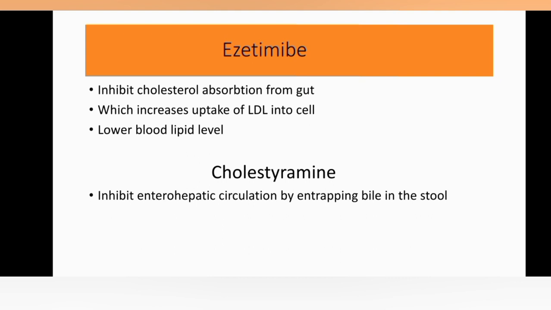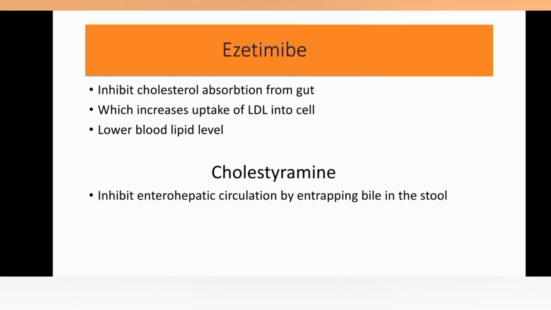So the liver will sense it and form more bile, and in bile there is cholesterol, so cholesterol will be used up by the liver, and thus this will lower the lipid level of the body indirectly. So it inhibits enterohepatic circulation by entrapping bile in the stool. If bile transport to the liver is inhibited, the liver will form more bile from cholesterol, and thus lower lipid in the body.